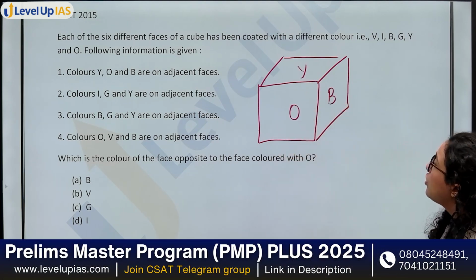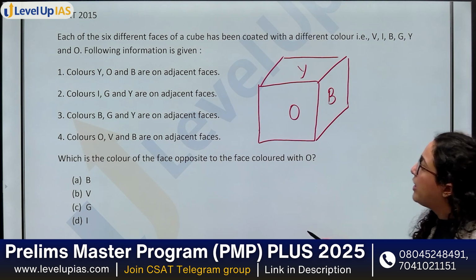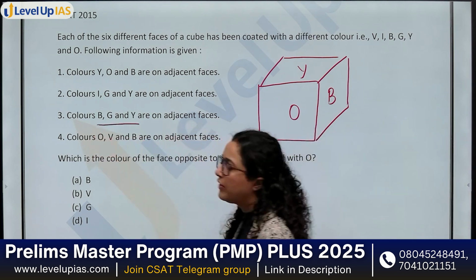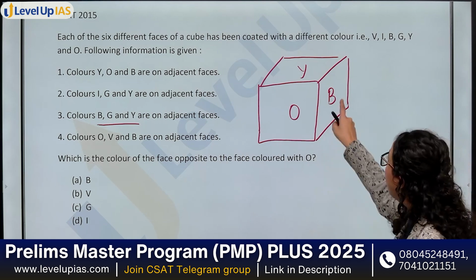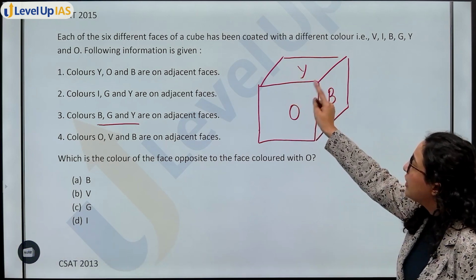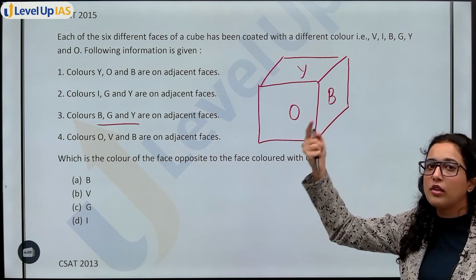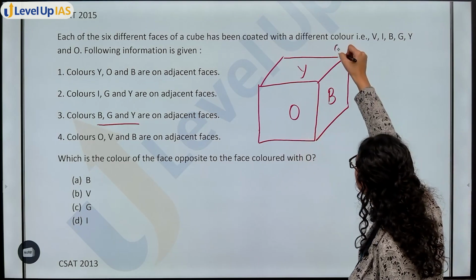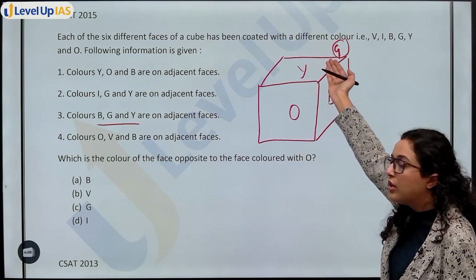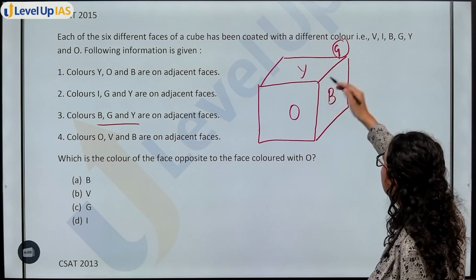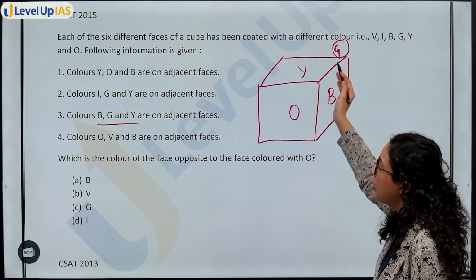ठीक है? You know that colors BGY are on adjacent faces. BGY also have to be on adjacent faces. B and Y are here. What color can G take so that G is also with them? Obviously, only this side is left. So the only option with G is that it takes the side opposite to O. Question क्या था?